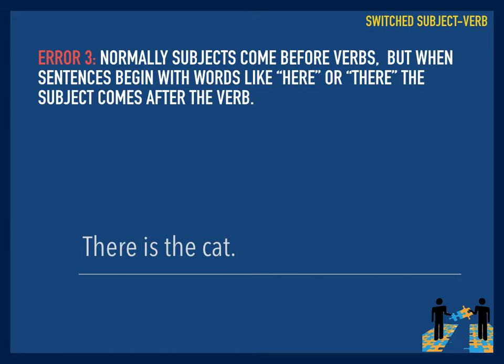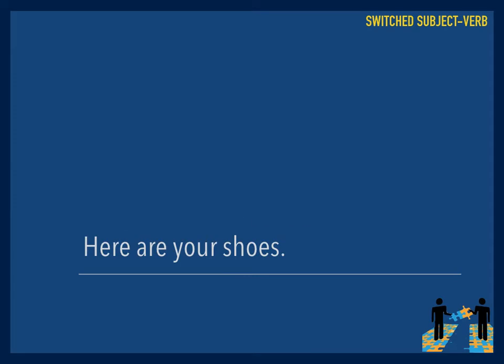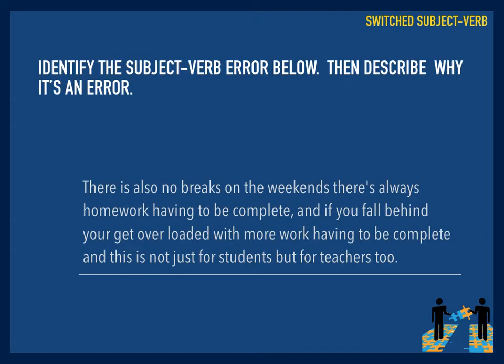Well, error number 3. Normally subjects come before verbs, but when sentences begin with words like here or there, the subject comes after the verb. You gotta pay attention to that. Subjects normally come first in English, correct? But here, what's the subject? The subject is cat, and it comes after the verb is. Subject is shoes, comes after the verb are. Normally it comes before, but when we have here or there, it comes after. Now check out the student error. There's also no breaks on the weekends. Nah, there are also no breaks. So we have that inverted subject-verb order, kind of messes us up there.